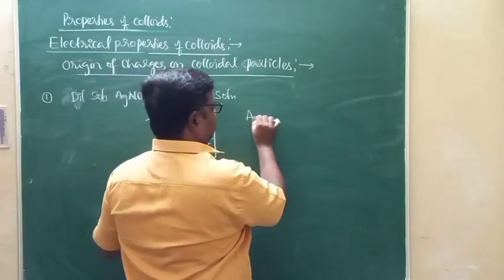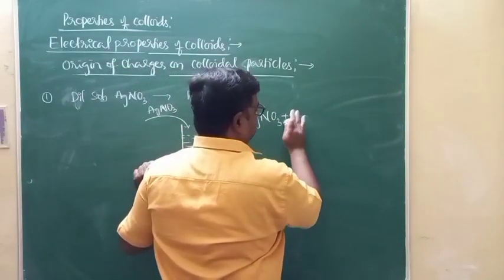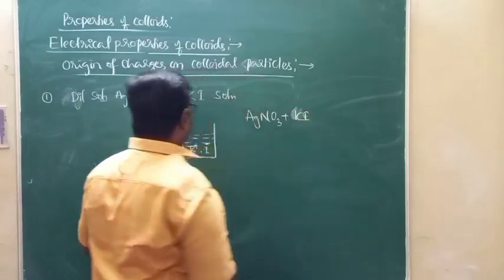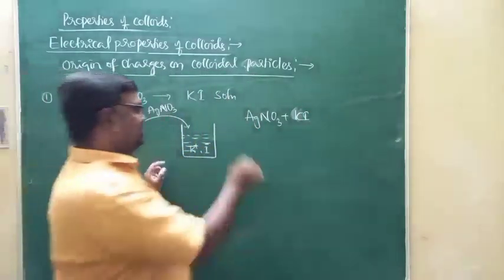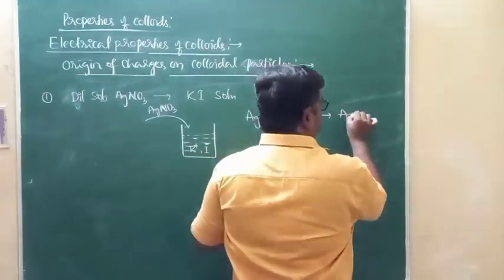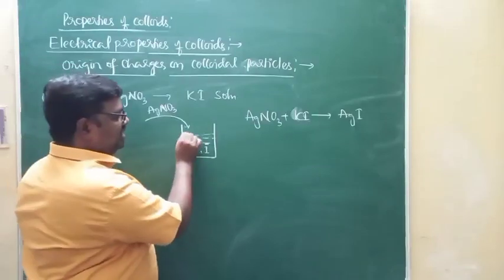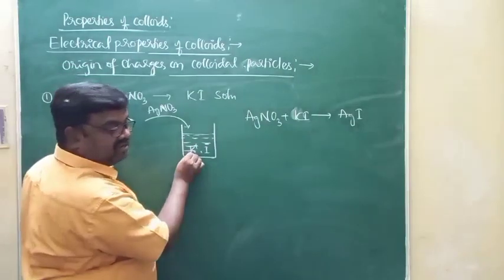And this silver nitrate reacts with potassium iodide. The added silver nitrate reacts with potassium iodide in the beaker. That results in the formation of silver iodide precipitate. Now, in the beaker, we have silver iodide precipitate.